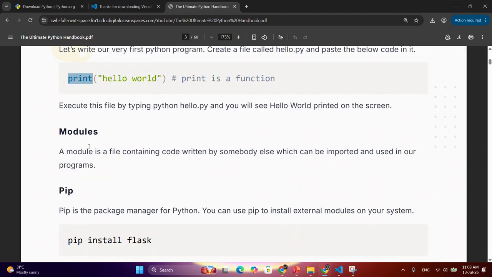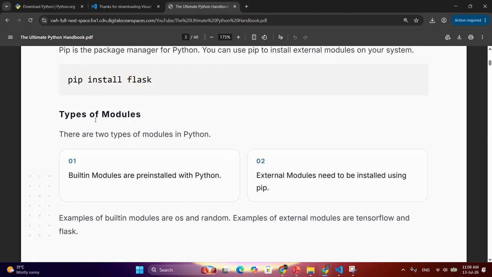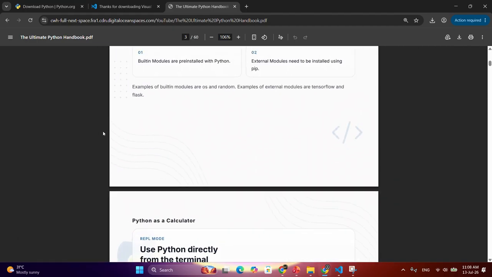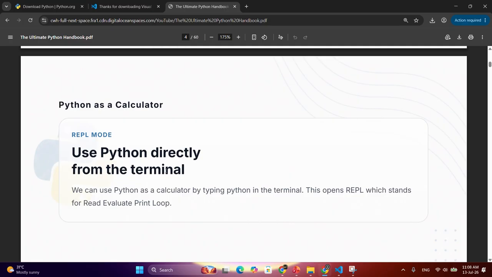Now we will learn what are modules, what is pip, and what are the types of modules. And then we will use Python directly from terminal. We will use Python as a calculator by typing Python in the terminal. We will see this later.